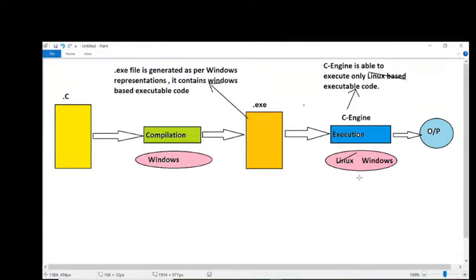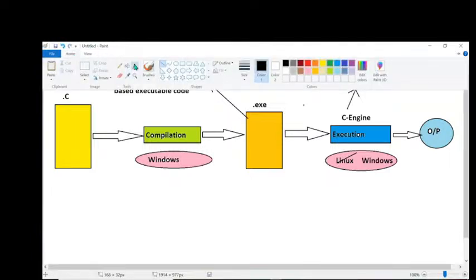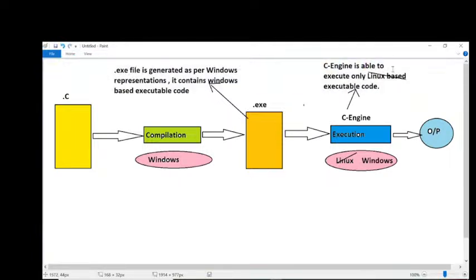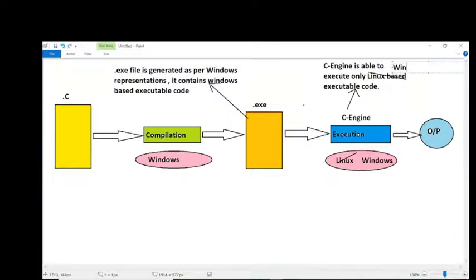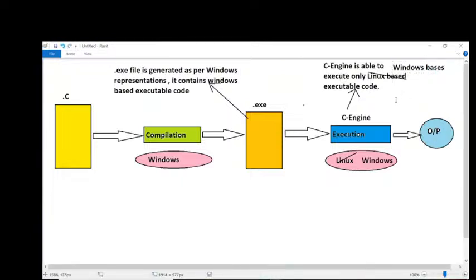C engine is available on which operating system? Windows operating system. C engine is able to execute only which representations? As the C engine is available on Windows now, it is able to execute only Windows based representations. Yes, exactly. Now understand this point clearly. We compiled our C program on Windows operating system. When we compile our C program on Windows operating system, what are we getting there? We are getting a .exe file.